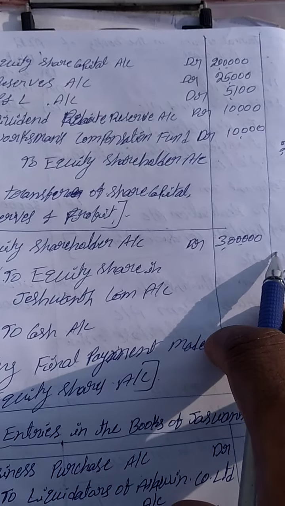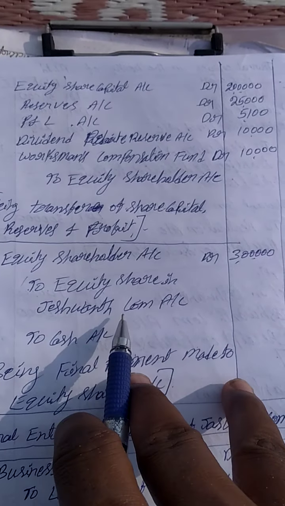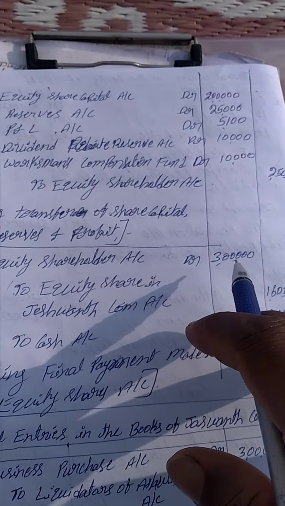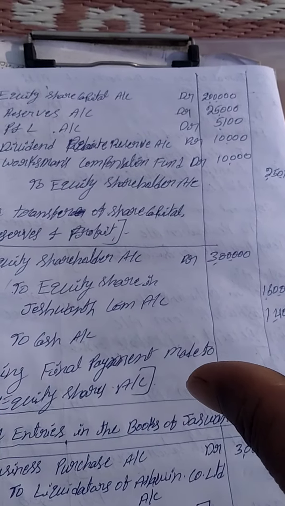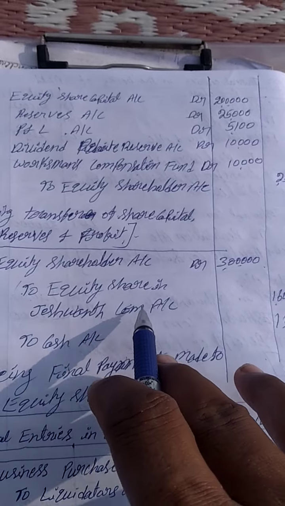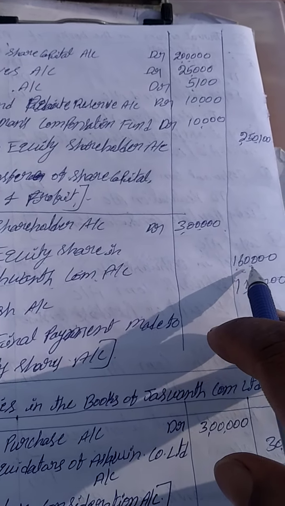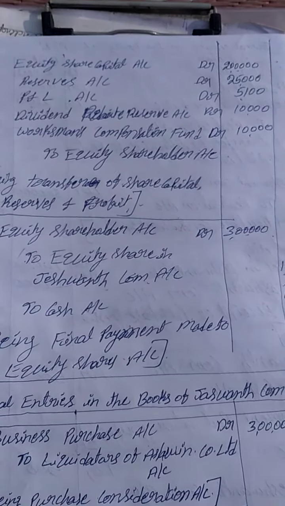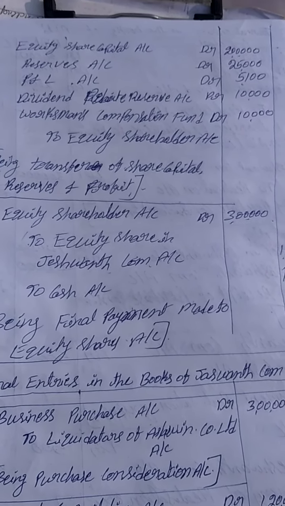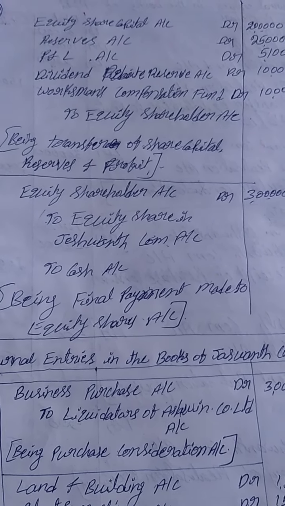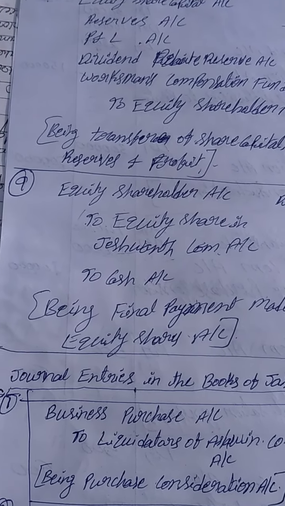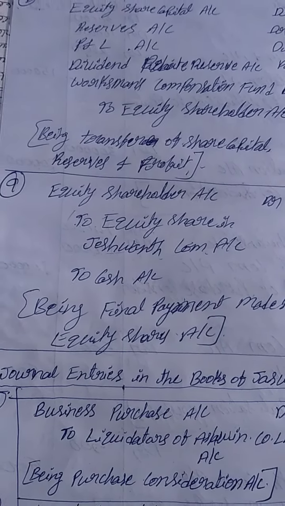Equity shareholders account debit to equity shares in Jashwant company account and cash account. This is the final payment to equity shareholders, the purchase consideration, that is total 3 lakhs. Equity shares they will receive 1,60,000. They will receive cash of 1,40,000. Total together 3 lakh, being final payment made to equity shareholders. These are all 9 entries in case of transferor company.